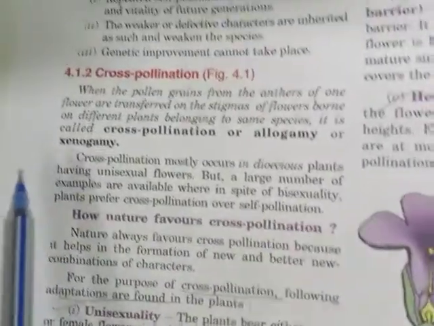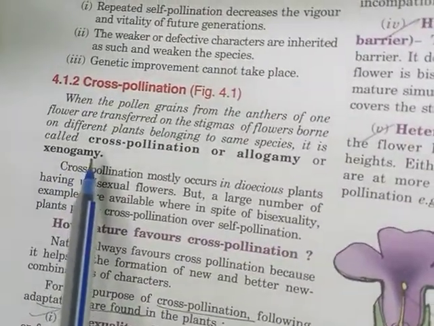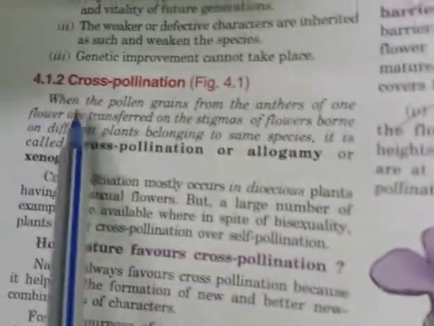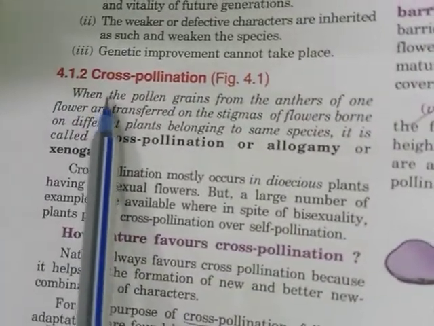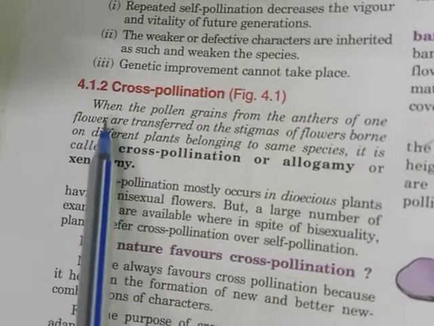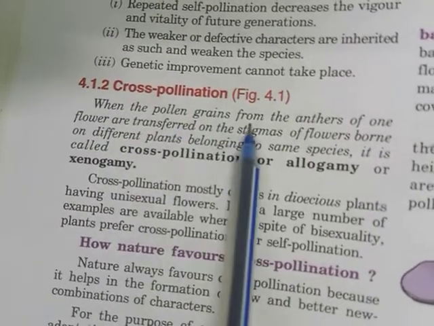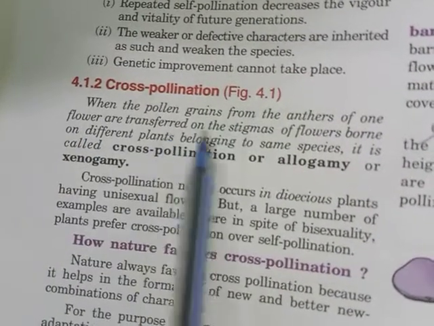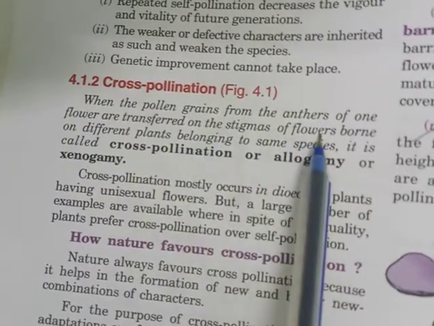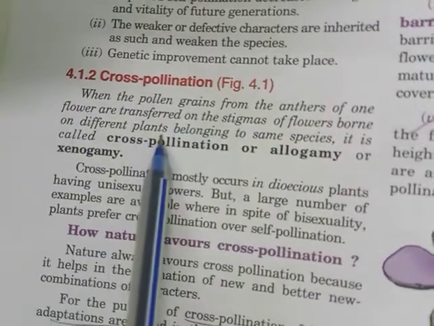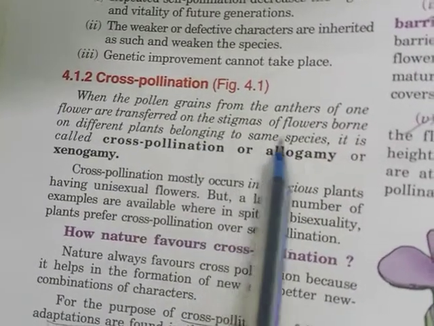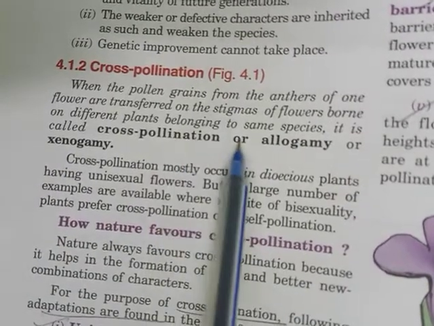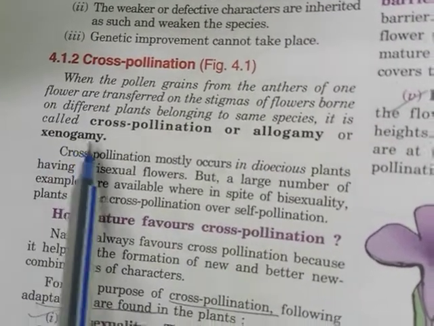Today in this session, this is the B part of pollination and fertilization, and today we are going to study cross pollination. When the pollen grains from the anther of one flower are transferred to the stigmas of flowers born on different plants belonging to the same species, it is called cross pollination or allogamy or xenogamy.